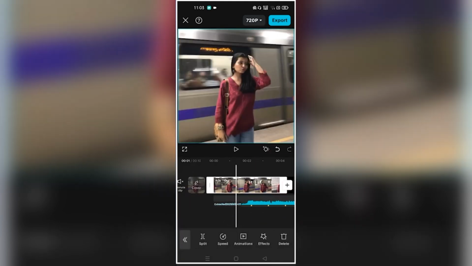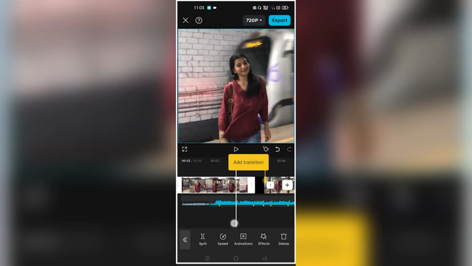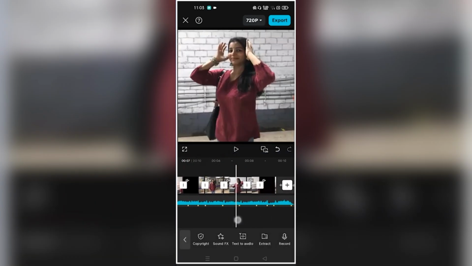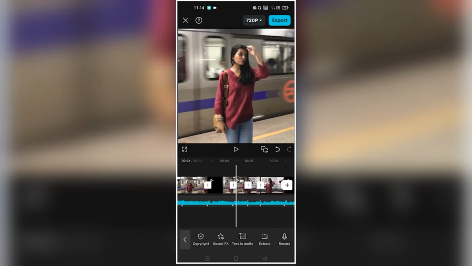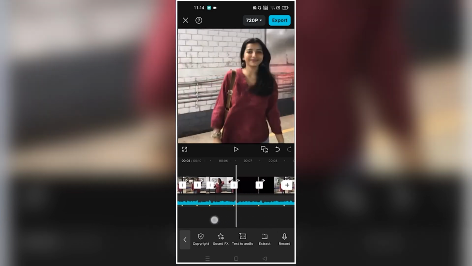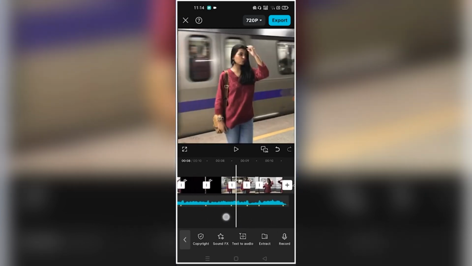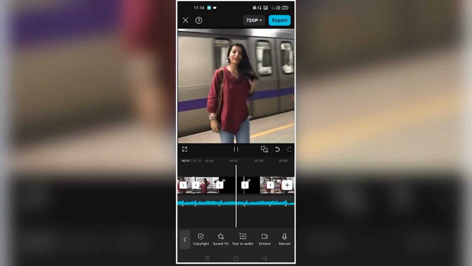You just have to keep the first clip long. You have to keep it till the second beat. And all the rest of the clips here have to be cut according to the beat. Different cuts have to be made. The rest you guys can also repeat, but first we will arrange it here, then we will show it to you. So in this way all the clips have to be arranged according to the beat. Like you guys can see here that all our clips are very perfect, according to the beat.